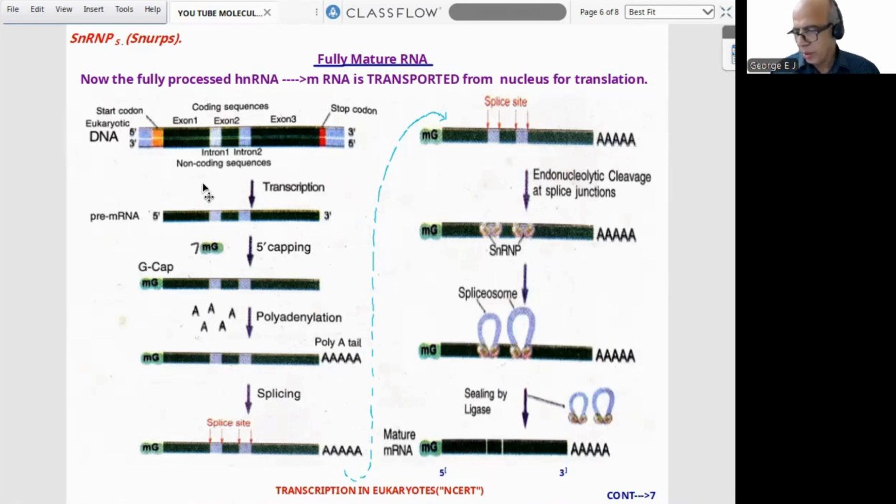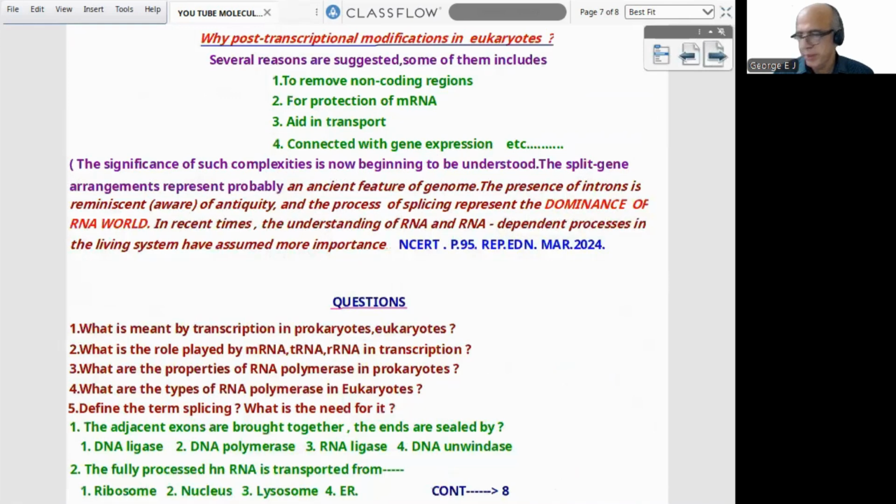Primary transcript, introns, exons. Then how capping and tailing take place. Then splicing, spliceosome, and fully mature RNA. I think it is clear, a beautiful, self-explanatory diagram. Now we can proceed to the next page.